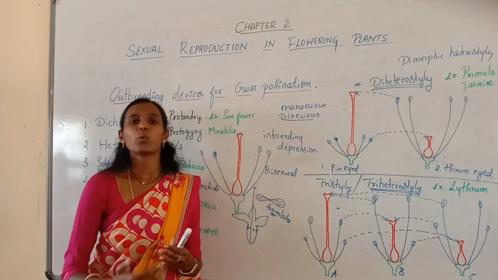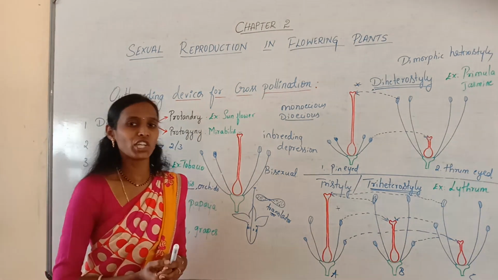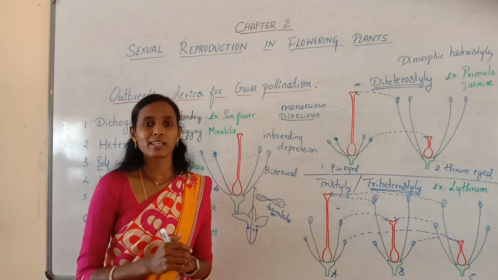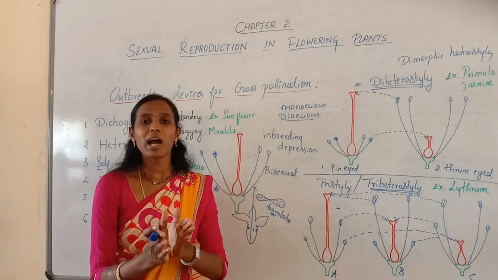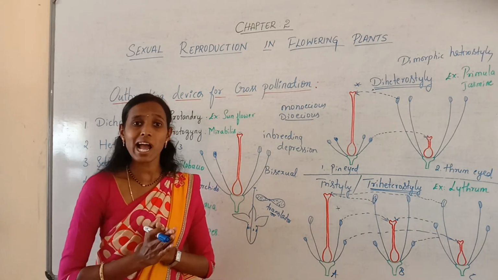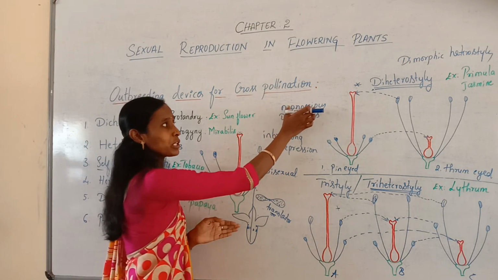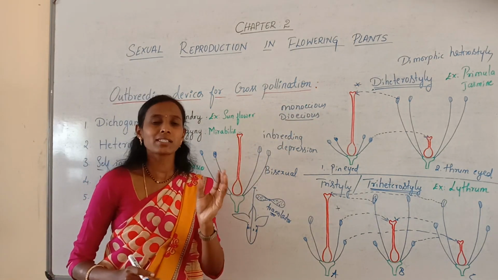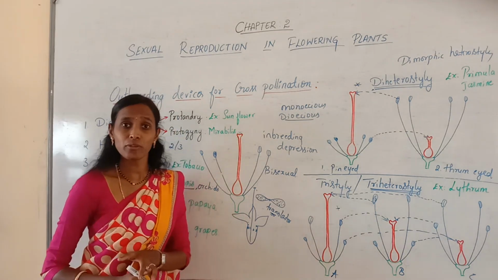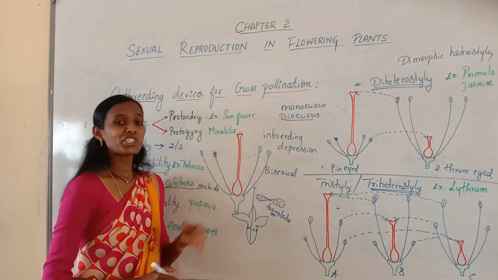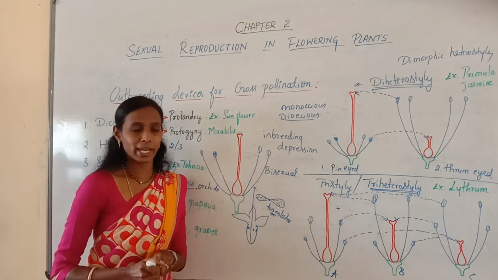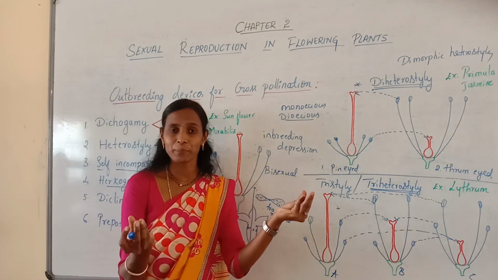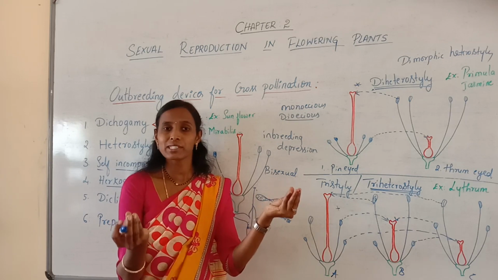Just recall what is autogamy and what is geitonogamy. Autogamy is the transfer of pollen grains from anther to stigma of the same flower. In monoecious plants, we can prevent autogamy because they contain only unisexual flowers. But geitonogamy cannot be prevented because within the same plant, male and female flowers are present.